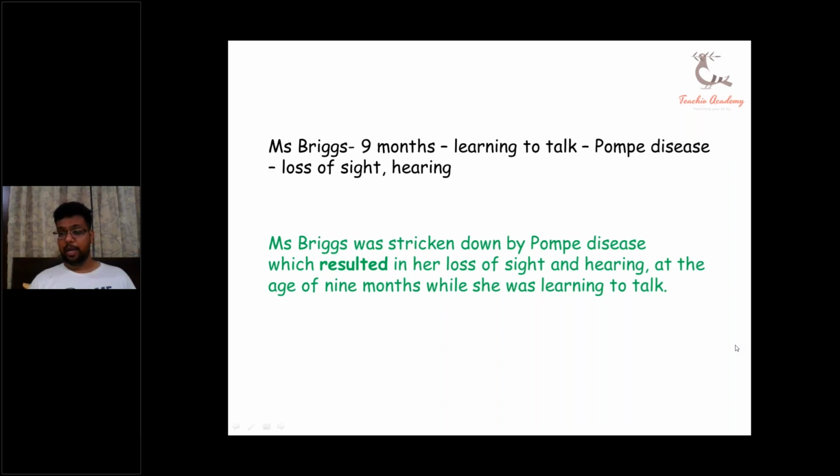Yash Tanwani, at the age of 9 months, Miss Briggs was diagnosed with Pompe disease. Now, Pompe should be in capital, Yash, which resulted in her loss of sight and hearing while she was learning to talk. Yes, this is also correct, but the answer that is on your screens is in the most perfect form. Please write these things somewhere in your notebooks so that you're able to write properly in your OET examinations. I hope everybody of you have understood the proper usage of connectors and how to paraphrase these little case notes.